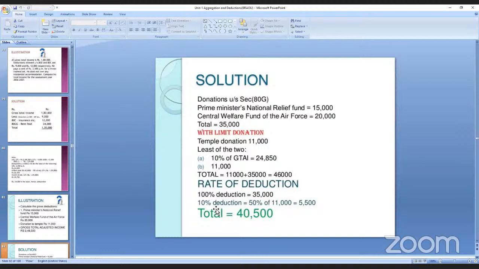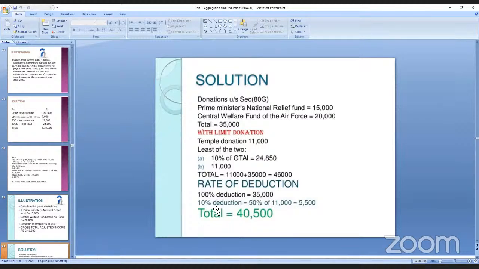First you have to see 10% of the GTAI, gross total annual income, and 11,000. Least of the two. So which is the least? Least is 11,000. 11,000 plus 35,000. Got my point? 46,000. And rate of deduction, what? 100%, because the 100% deduction is equal to 35,000.